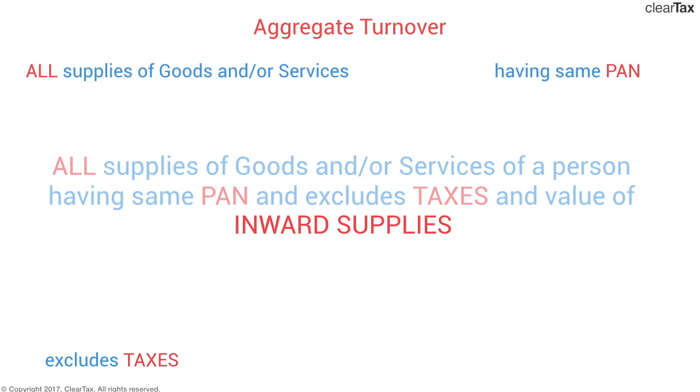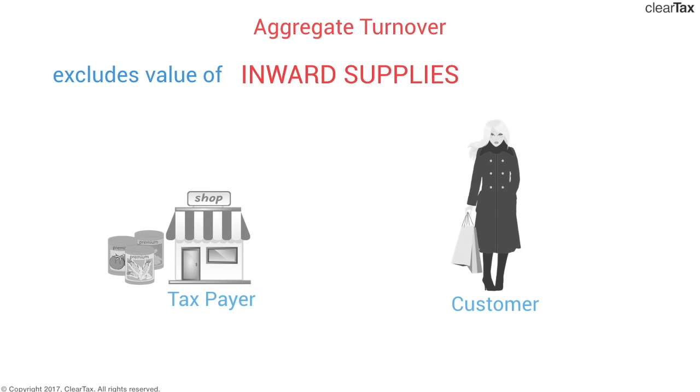The last thing you'll have to keep in mind is that the value of inward supplies is also excluded. What is inward supply? In relation to a person, it means any receipt of goods or services, whether by purchase, acquisition, or any other means, whether it's for any consideration or not, whether you pay for it or not, it's your inward supply.